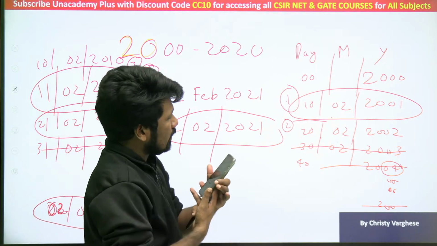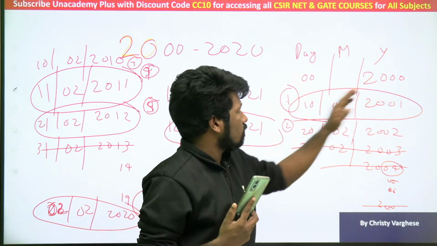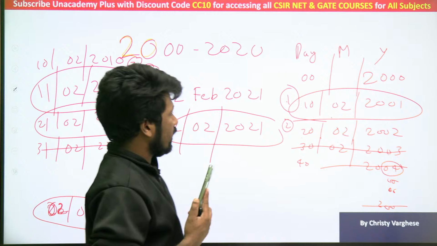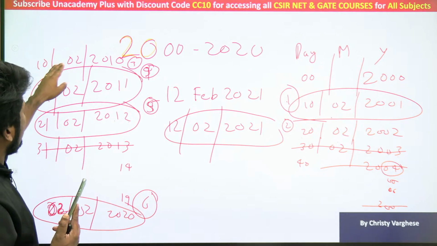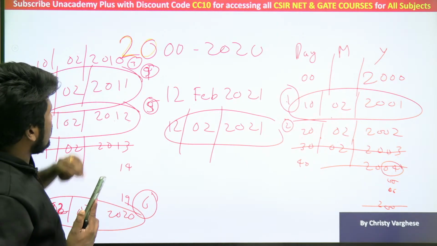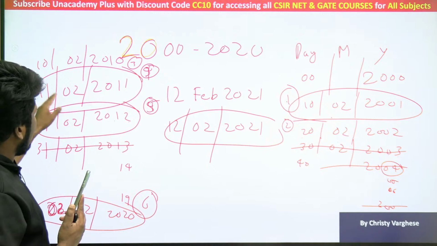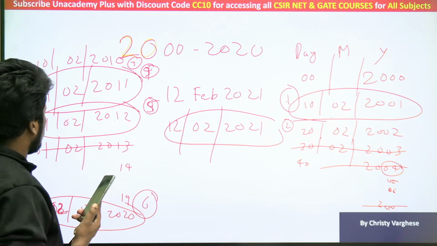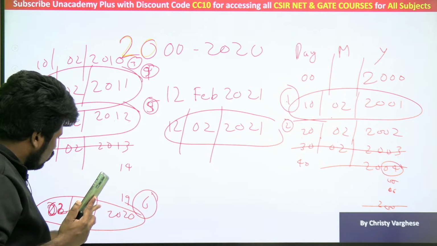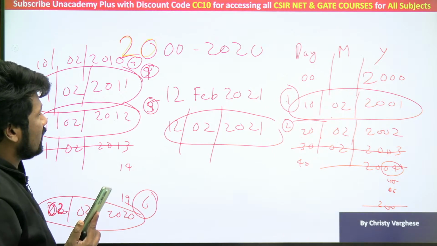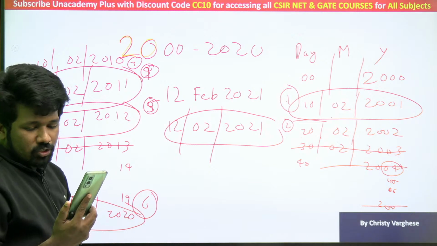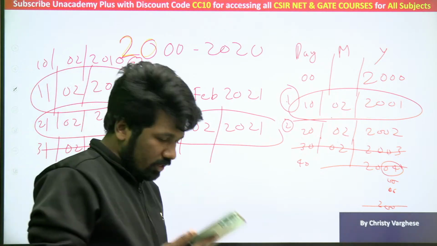Again I am telling, February 2 2001 is valid. February 20 2002 is valid. February 10 2010 is valid. February 11 2011 is valid. February 21 2012 is valid. February 2 2020 is also valid. Again, yes, Shanmugam, 6 should be correct if this is the question.